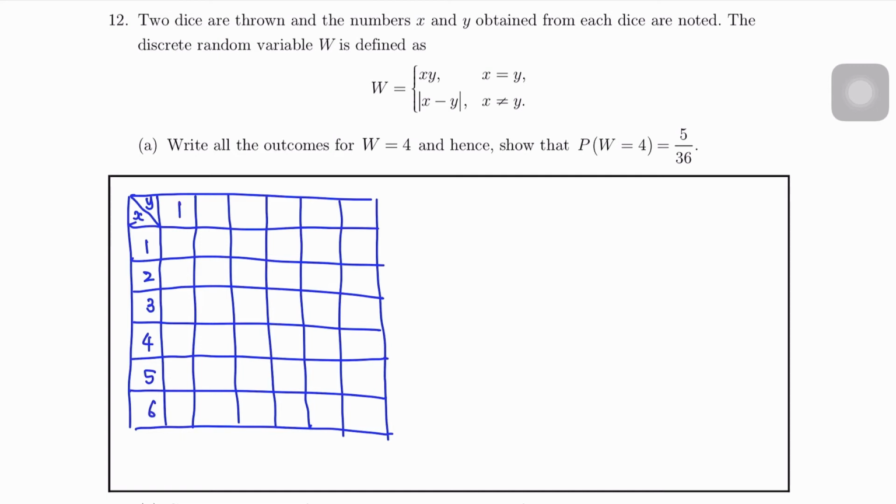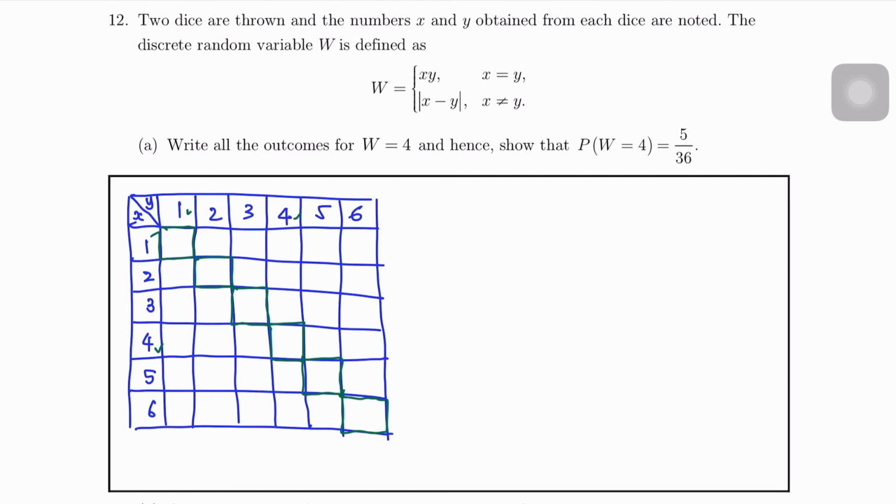For dice Y also 1, 2, 3, 4, 5, 6. So now we look at which boxes give X equals Y. This box gives X equals Y, which is 1, 1. This one also X equals Y, 2, 2. This one also 3, 3, 4, 4. Okay, X equals 4, Y equals 4. This one 5, 5. This one is 6, 6.